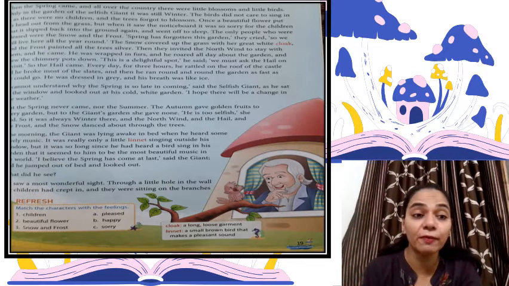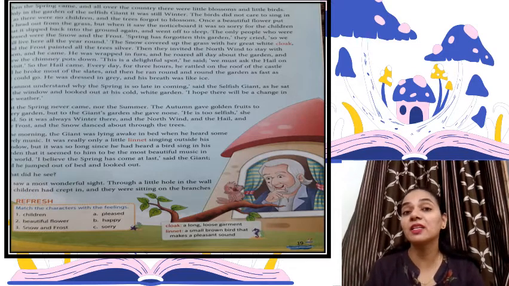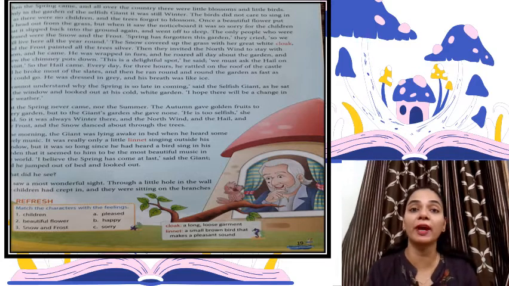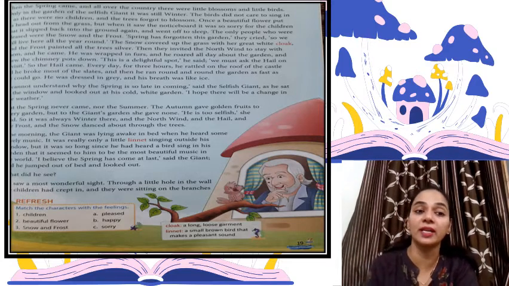"He is too selfish," she said. So even the autumn season knew that the giant is very selfish and he wants to do nothing for others. He doesn't share anything with others, so I will not be giving him the fruits of my season. So even autumn didn't allow fruits to grow in his garden.